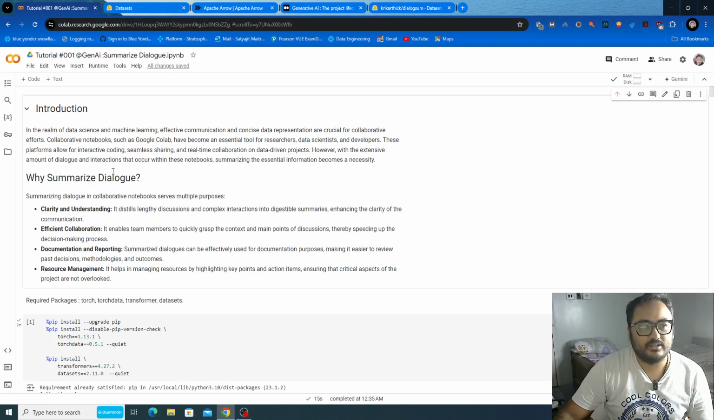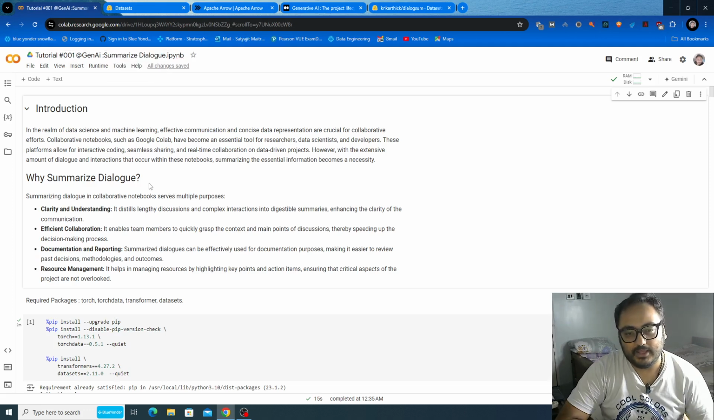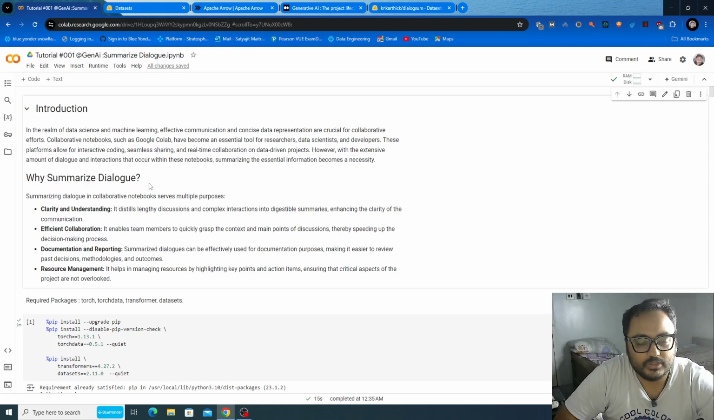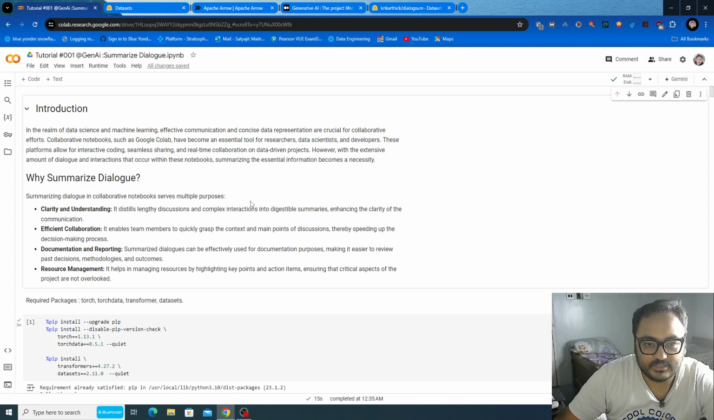So let's start the first tutorial of this series for GenAI, which is summarization of dialogue. What we're going to do is take some conversation, let's say from some essay, some good quality notebooks, or random conversations, and the task of the LLM agent is to do a summarization. So basically it's a sequence to sequence problem.